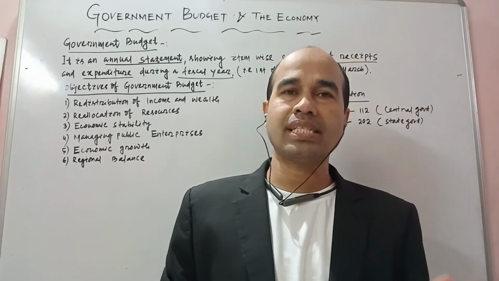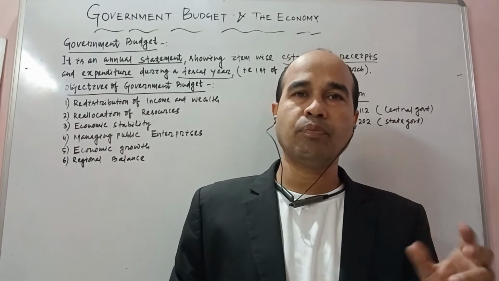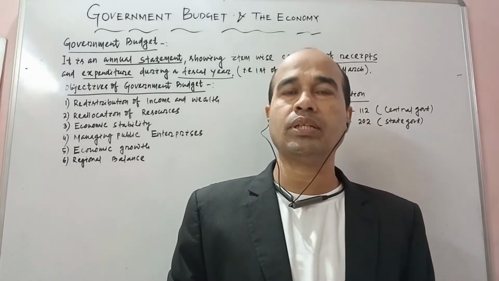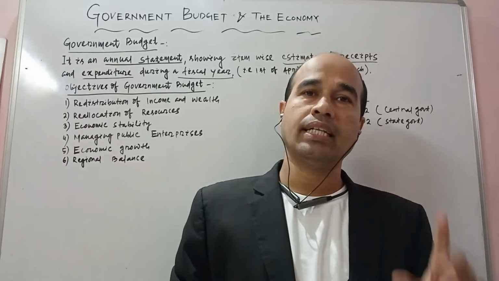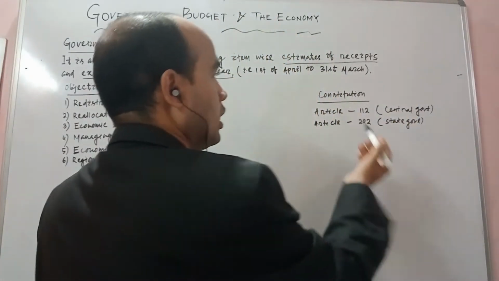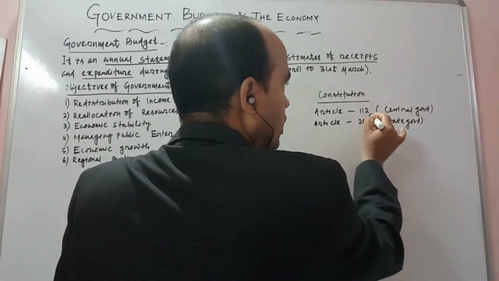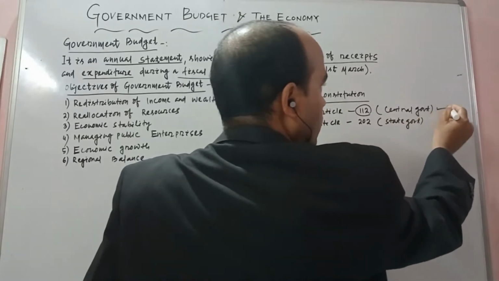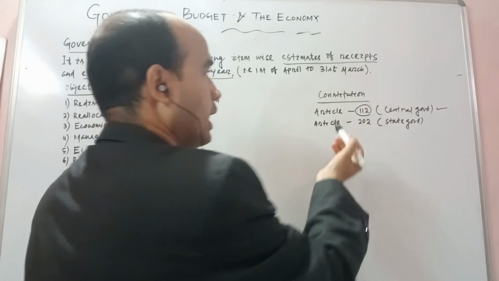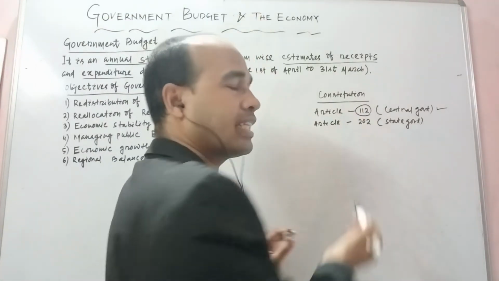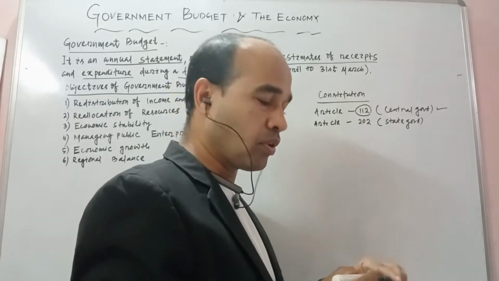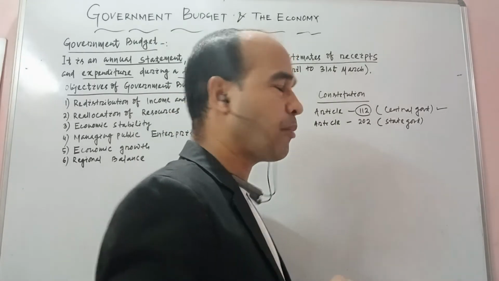In your mind there is a question: sir, is there any provision in the Indian Constitution that the central government and state government will prepare the budget? Yes, there is a provision in the Indian Constitution. Article 112 says that the central government will prepare the annual budget for the whole country, which is known as the government budget.